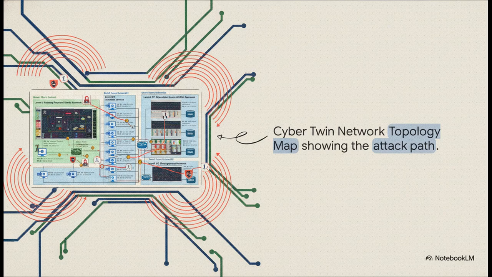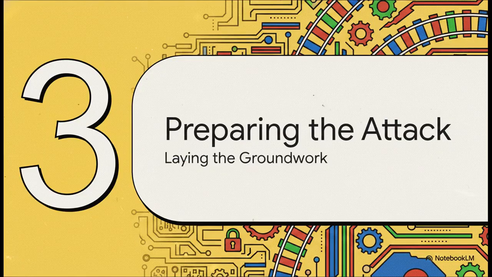And get this, they didn't start deep inside some highly secure internal network. No. They started right at the edge, at the simulated radio antenna, using the open airwaves to entirely bypass traditional firewalls. It's wild. Okay, Section 3, preparing the cyber attack.